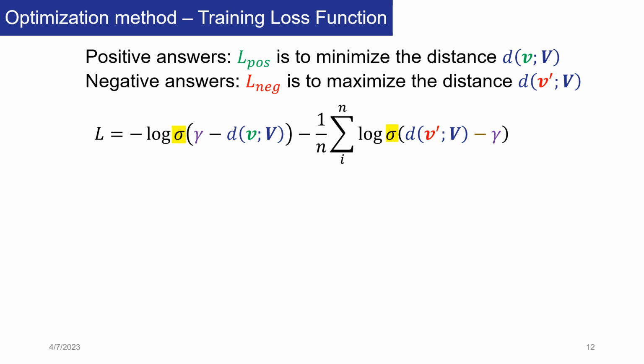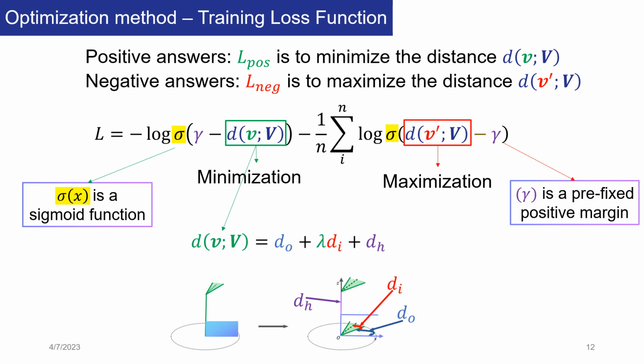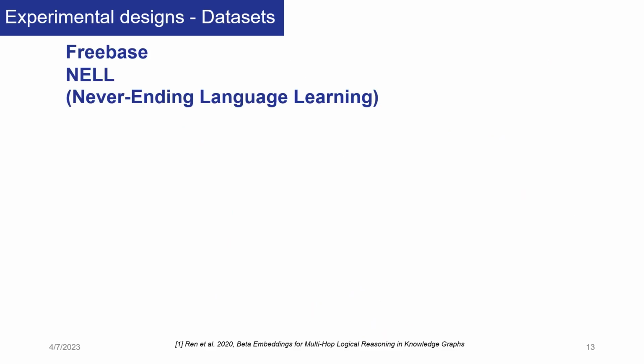For the training loss function, we want to minimize the distance between the embedded query and the positive answer, while we want to maximize the distance between the negative answers and the embedded query. To calculate the distance between answers and the embedded query, we have three terms: the outside distance, the inside distance, and a high distance. Putting it all together, we design experiments using large knowledge graphs.